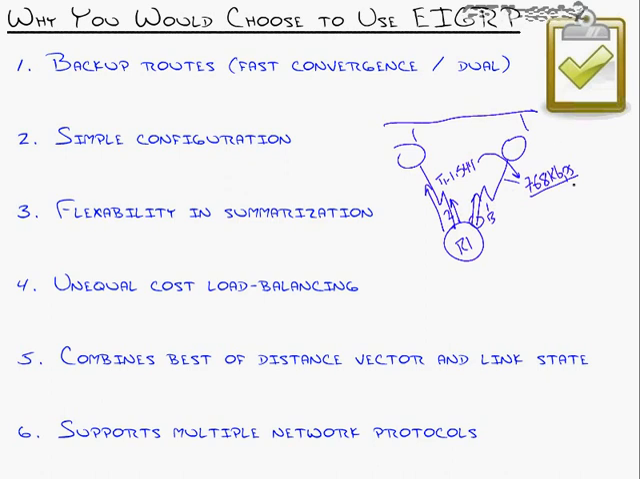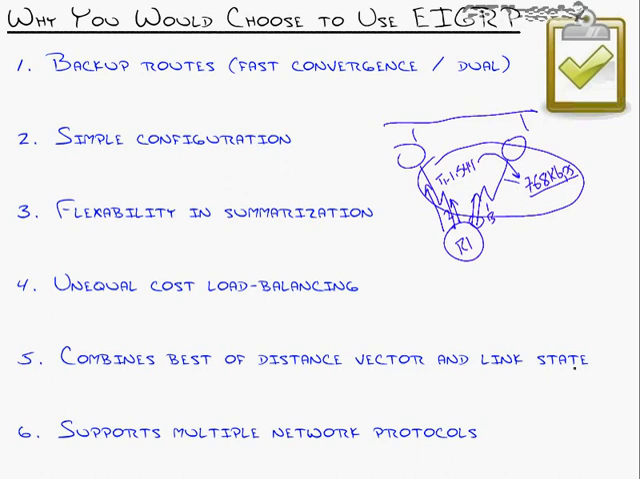Unequal cost load balancing. By doing that, you are effectively combining these into one logical link and using that bandwidth to its best. So the backup doesn't just sit there as idle bandwidth you're paying for but not using. 5, I mentioned that already, combines the best of distance vector. That's the easy to configure side of it and all the advanced features of link state. 6, and you got to throw this in here, supports multiple network protocols.